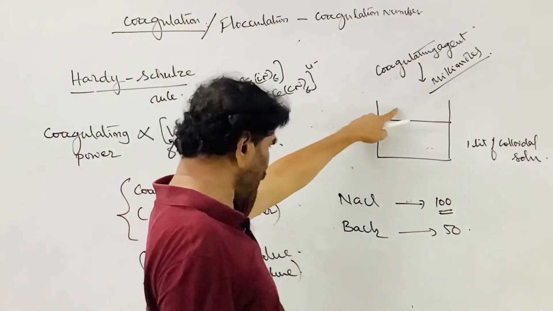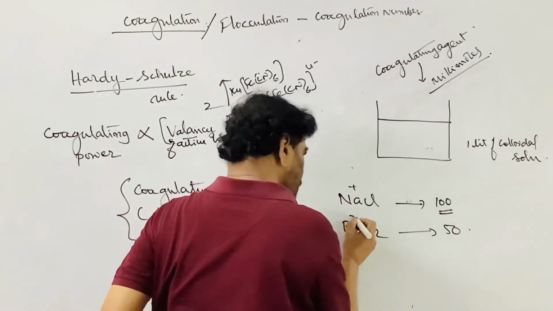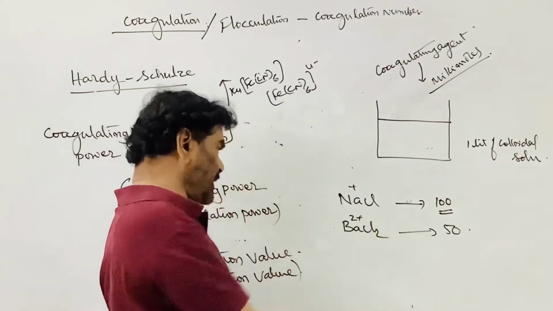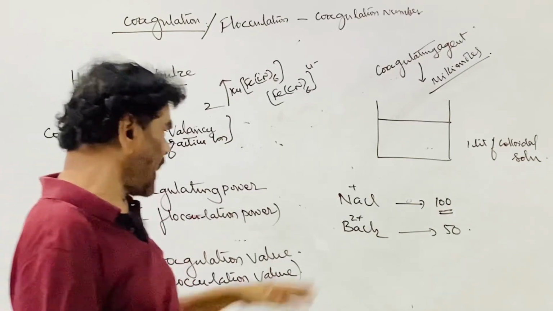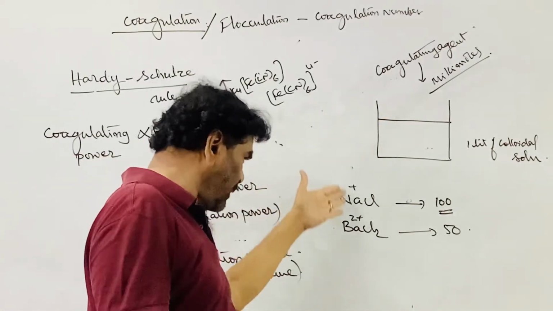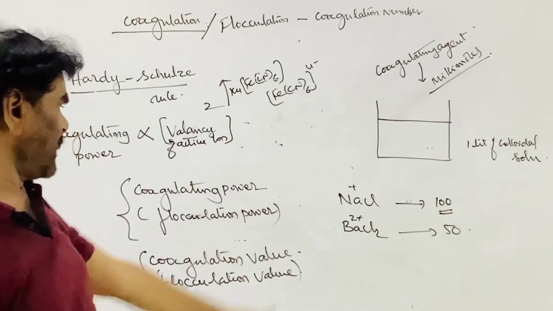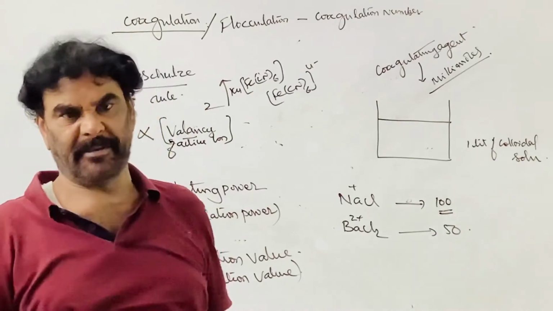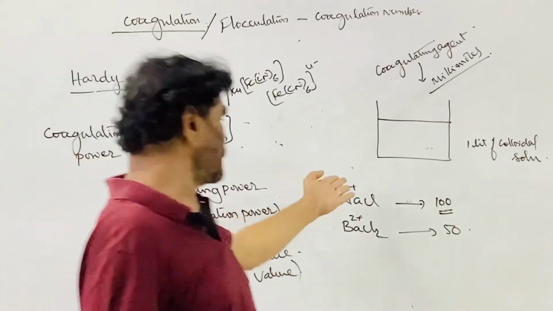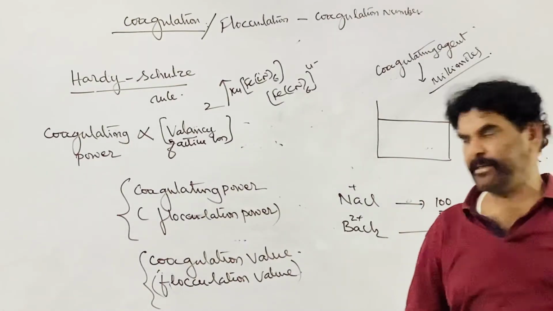If it is a negatively charged colloid, the positive charge, here 2 plus, that is the cation valence, is increased, so the coagulating power increases. As the positive charge increases, coagulating power increases. So this is doubled, and this is reduced to half.